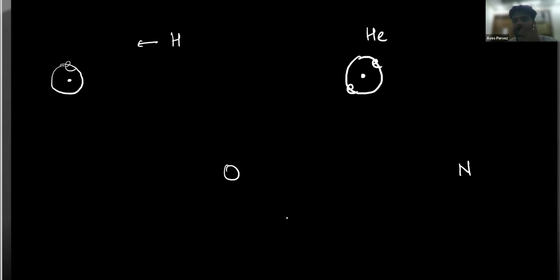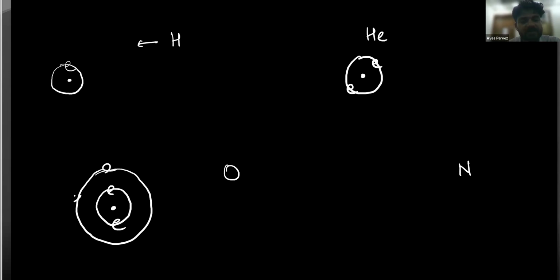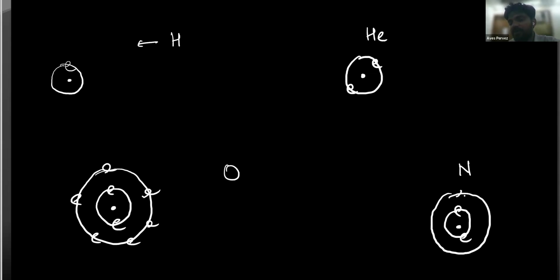And oxygen is the atom which is going to have a nucleus at the center, 2 electrons in the first shell, and 6 electrons in the other shell. And nitrogen is the atom that is going to have a nucleus at the center, 2 electrons in the first shell, and 5 electrons, 1, 2, 3, 4, 5.